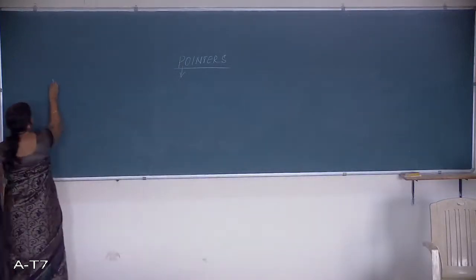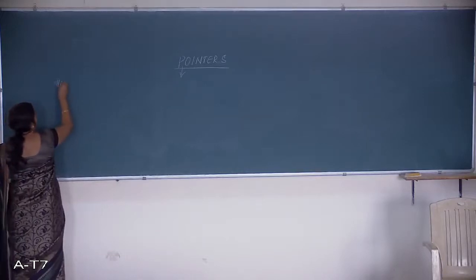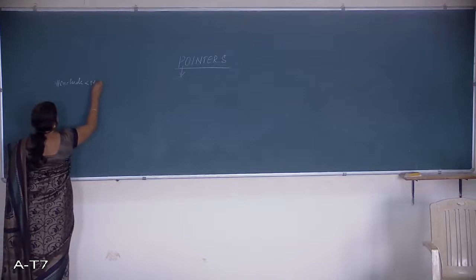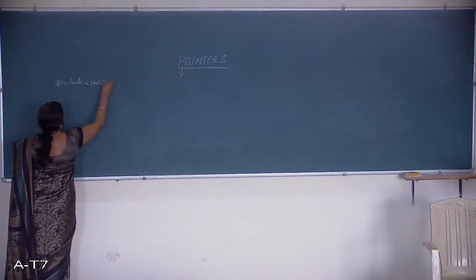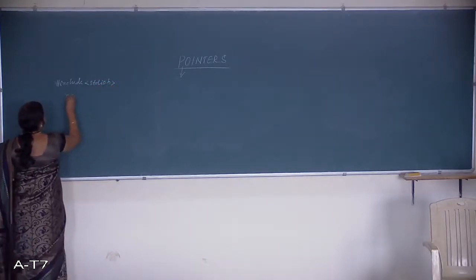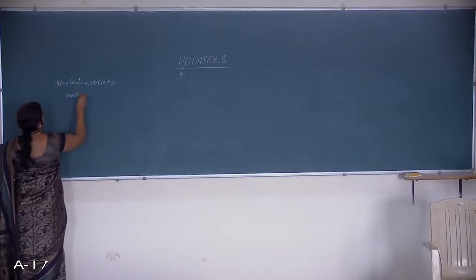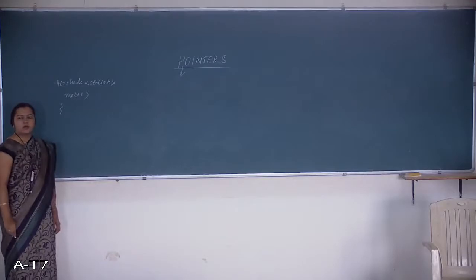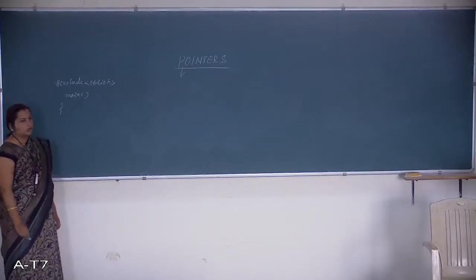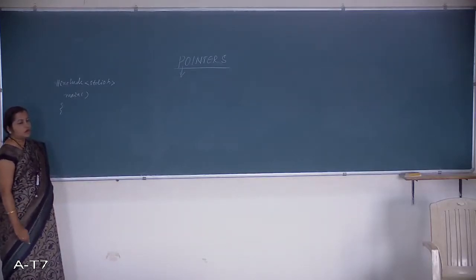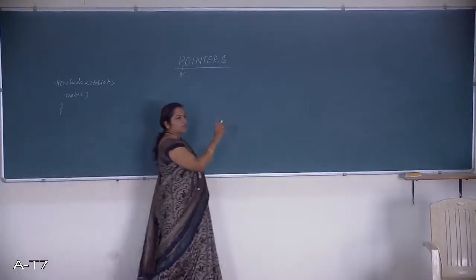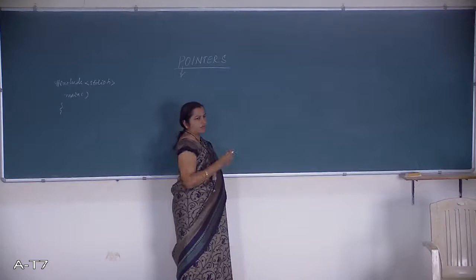Always start with the header file. How do I declare a pointer variable and how do I declare a normal variable? What is the syntax? For a normal variable, just the data type and the name of the variable, which is a valid identifier.